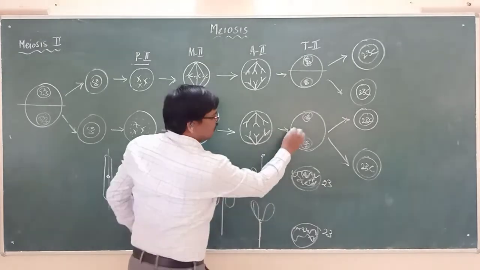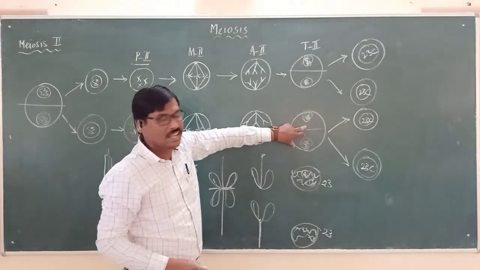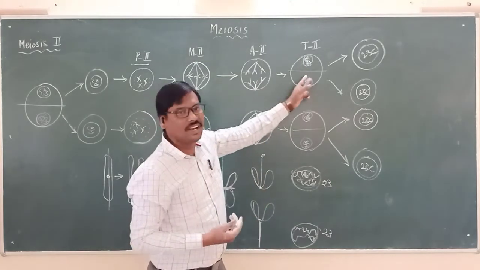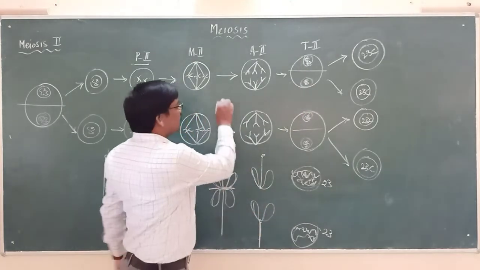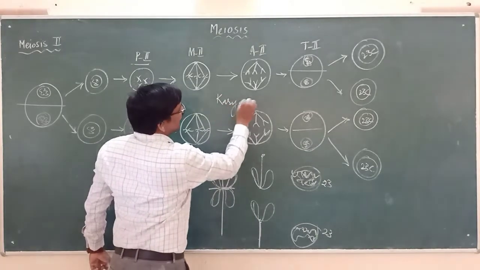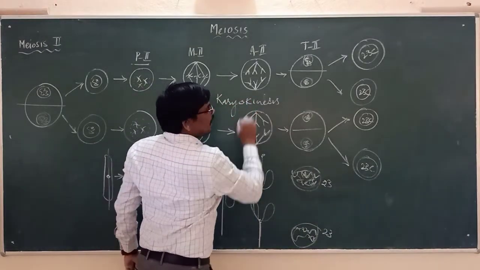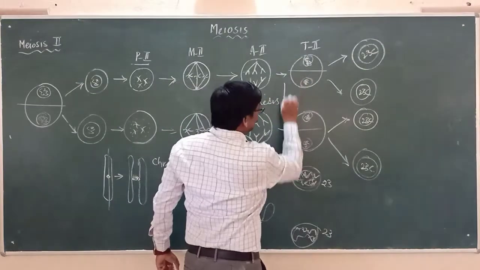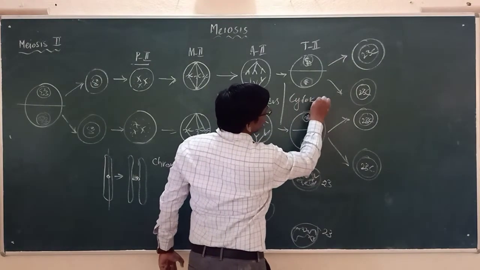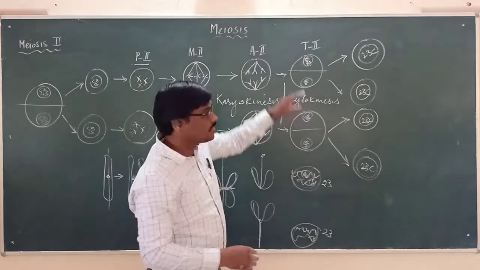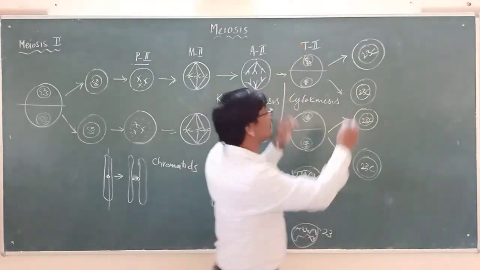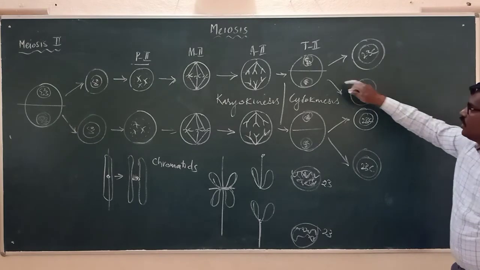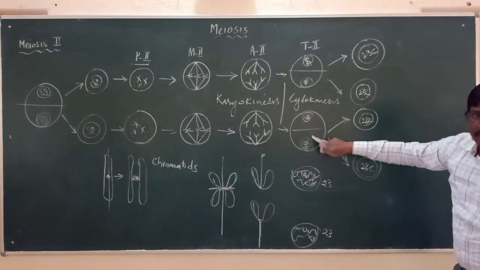Here also the same. Now these 2 cells, ending up telophase 2, undergo what now? Cytokinesis. Till now we have seen division of nucleus, which we call as what? Karyokinesis. Now the 2 cells divide by undergoing what process? Cytokinesis. Now once they divide, there are 2 cells, each cell having 23 chromosomes. So from one cell, two cells.